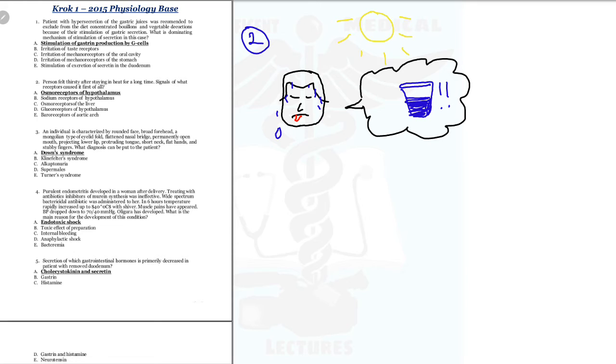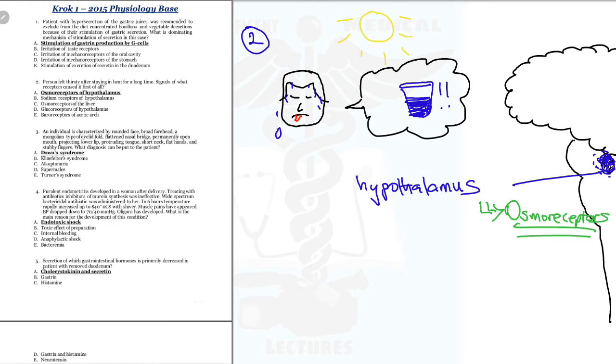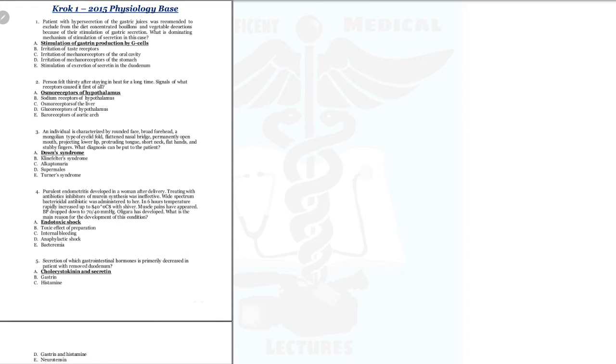If you have too much salt in your body, it makes the hypothalamus secrete chemicals that make you feel thirsty, so you drink water to get rid of the osmolarity. So the answer is osmoreceptors of the hypothalamus.